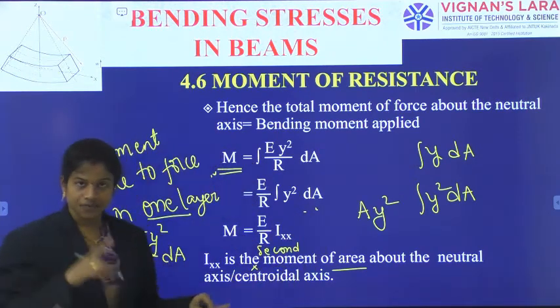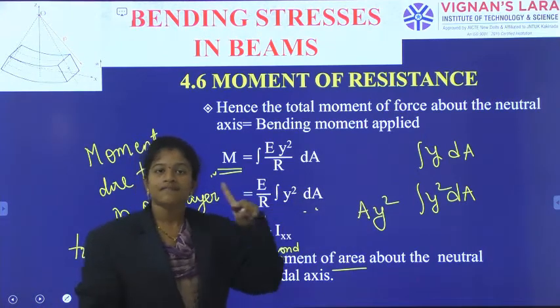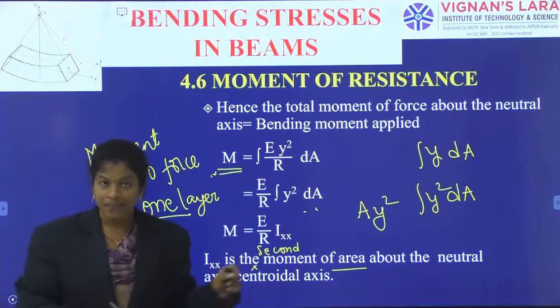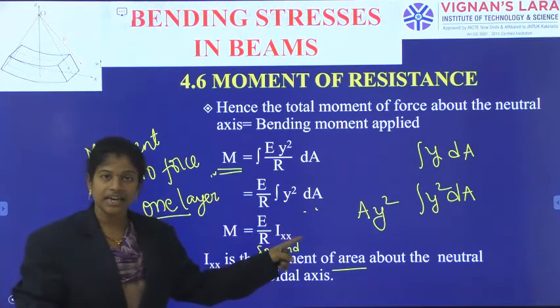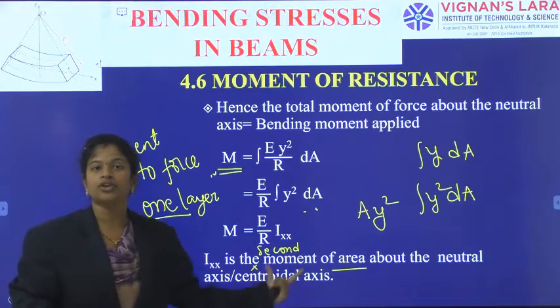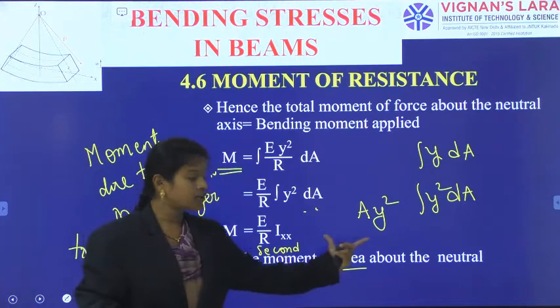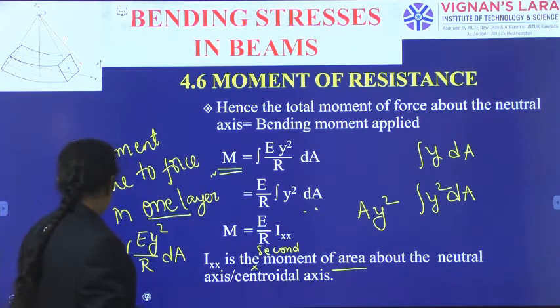Second moment of area. First moment of area is integral y dA, only y dA. Area into perpendicular distance is the first moment of area. Second moment of area means y square dA. Integral y square dA is the second moment of area or the moment of inertia. Ixx I will indicate as the moment of area about the neutral axis or the centroidal axis.